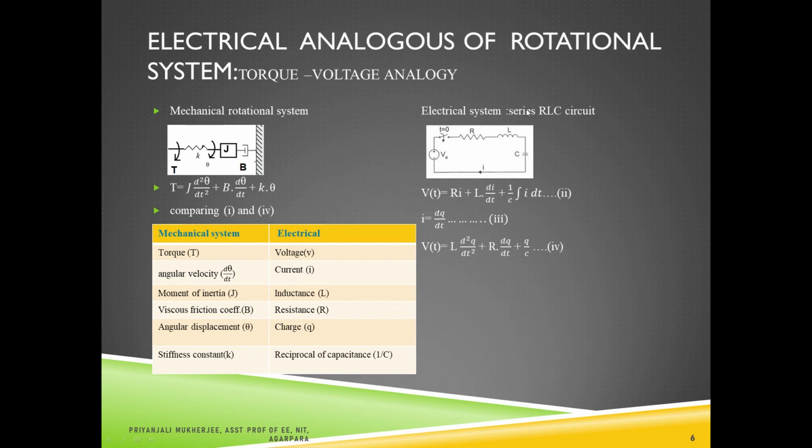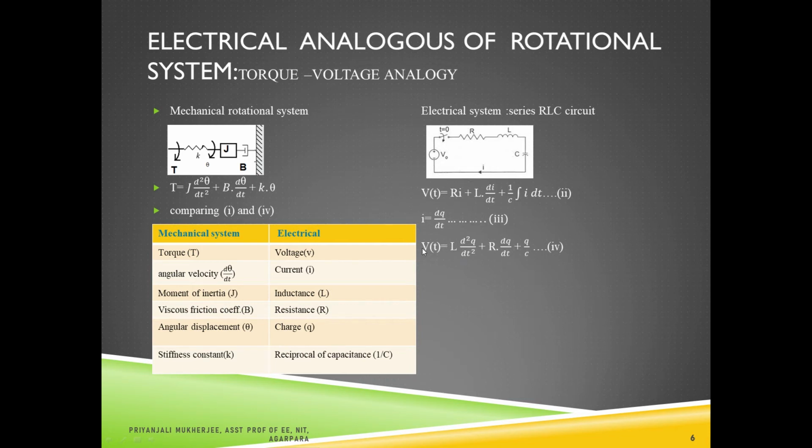That voltage can be obtained by the series RLC circuit, and for this series RLC circuit, the equation becomes V total equal to the summation of all voltage drops, and V is equal to drop of R plus drop of L plus drop of C. So it becomes Ri plus L di dt plus 1 by C integration i dt. Now I is equal to dq dt, that is the rate of change of charge, and putting the value of I equal to dq dt in equation number 2, we can obtain that V total is equal to L d square q dt square plus R dq dt plus q by C.